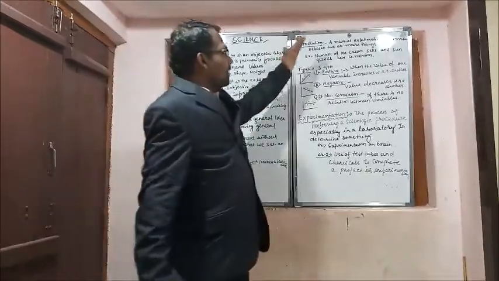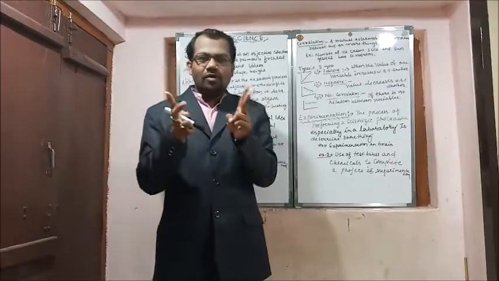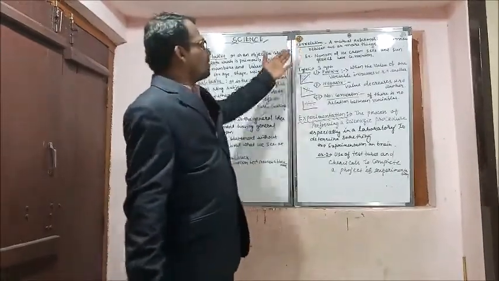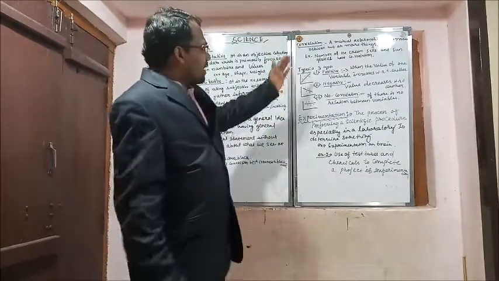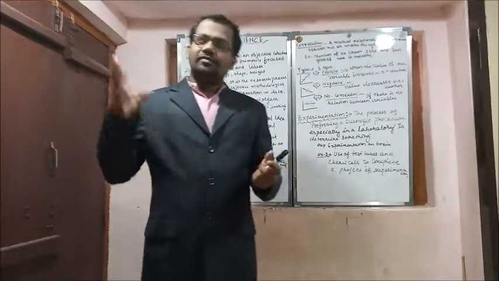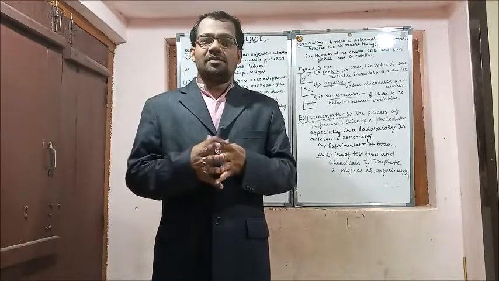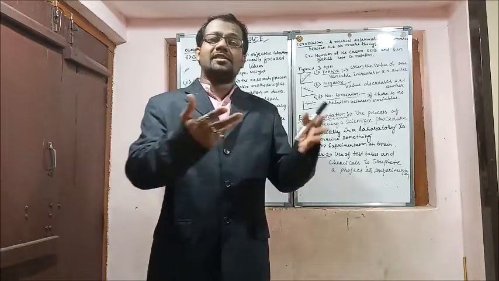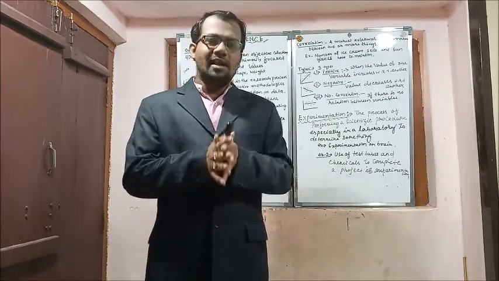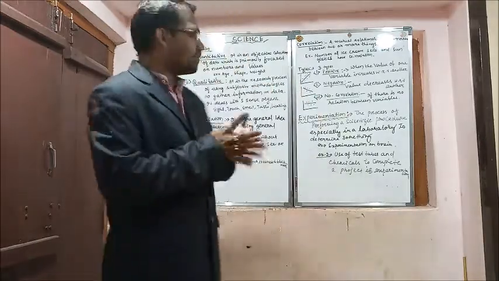What is that? The mutual relationship or connection between two or more things. If there is a mutual relationship between two or more things, if the connection is there and they depend on each other, that comes under correlation. The number of ice cream sales and sunglasses sales have correlation. If the climatic condition is more hot and humid, then more sunglasses will sell and more ice creams will sell. If it is not, then sunglasses and ice cream sales are less. So sunglasses selling and ice cream selling have correlation with each other.